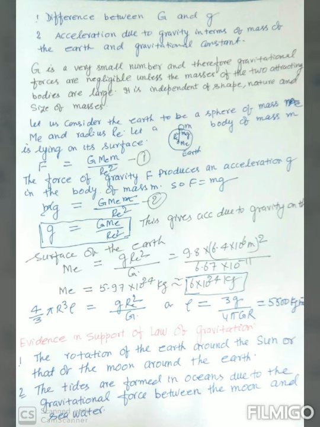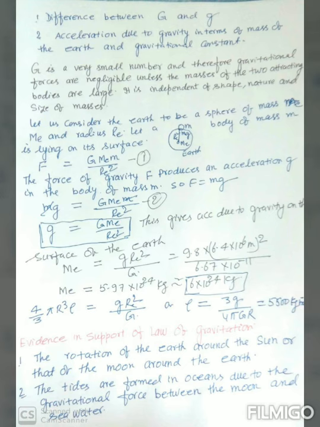It is maximum at the pole and minimum at the equator, whereas the value of capital G is constant everywhere. Now, the acceleration due to gravity is the gravitational pull of the earth, whereas the universal gravitational constant is equal to the force of attraction between two masses of 1 kg each, separated by a distance of 1 meter.